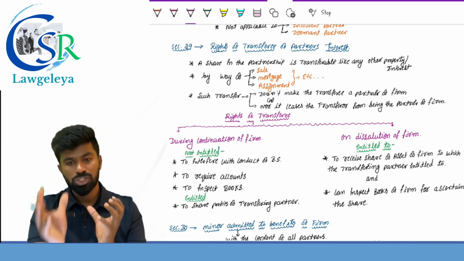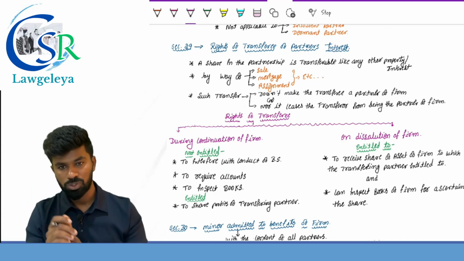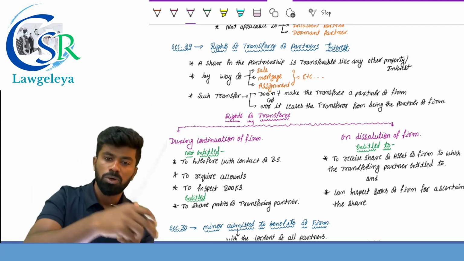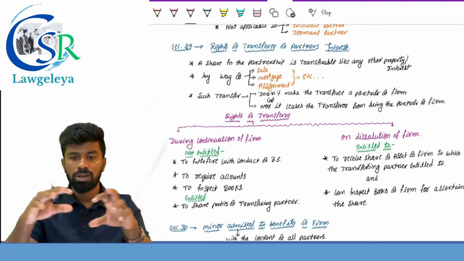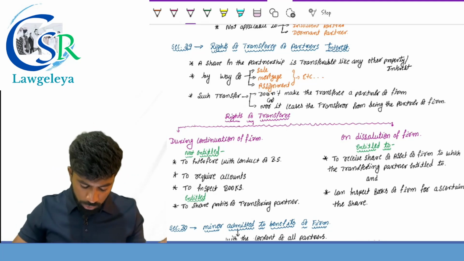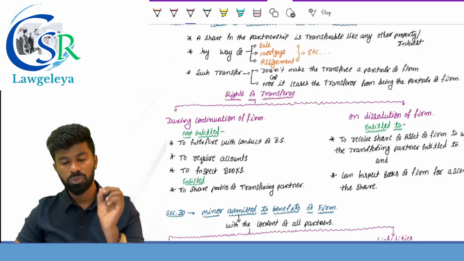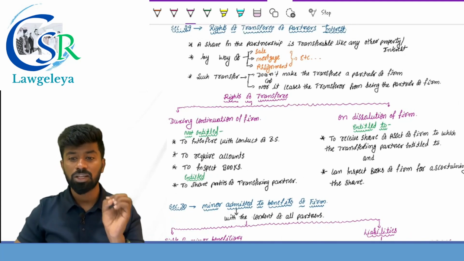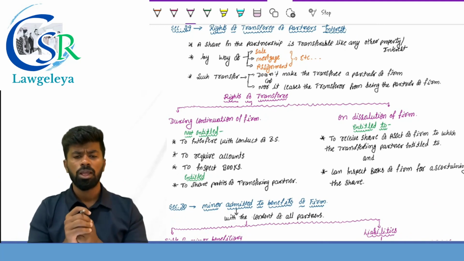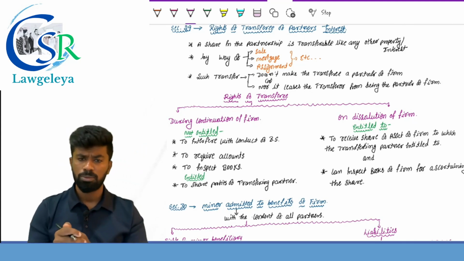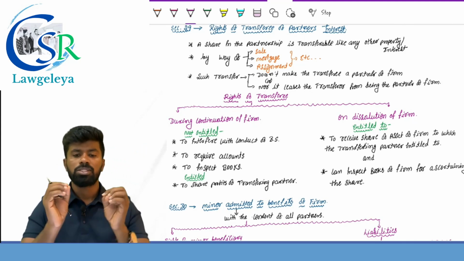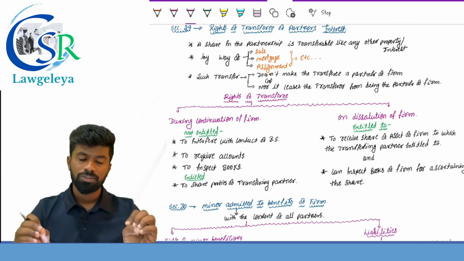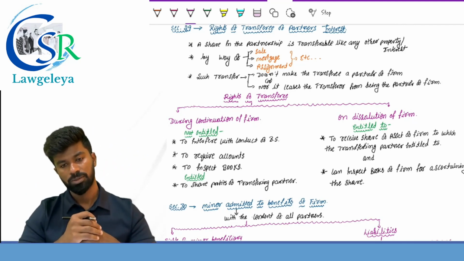So only what is transferred here? The right is transferred. The transferee means the one who receives this right. That can be classified into two categories. During the continuation of the firm, he is not entitled to what? Interfere with the conduct of the business. Who is not entitled to interfere with the conduct of the business? A partner is not entitled to interfere with the conduct of business.